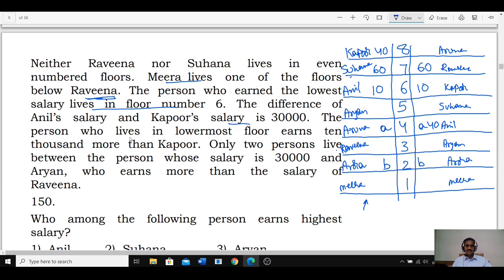And the person who lives on the lowermost floor earns 10,000 more than Kapoor. 10,000 more than Kapoor means here it is 40, so this person must be 50. And Kapoor is 10 here, so here it must be 20. And only two persons live between the person whose salary is 30 and Aryan.